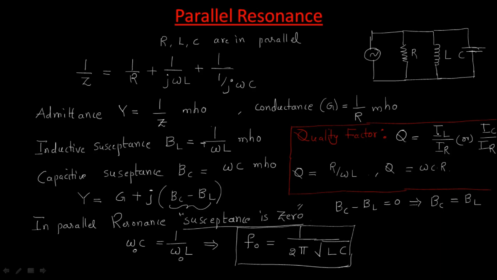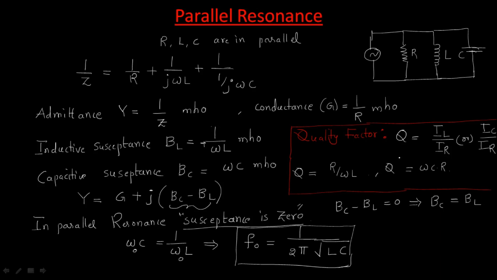How do we get this? Just simply, what is I? V by omega L. This is V by R. By modifying this, you will get R by omega L. What about IC? IC means V into omega C. IR equals V by R, then omega CR. This is about the quality factor of the parallel resonance.